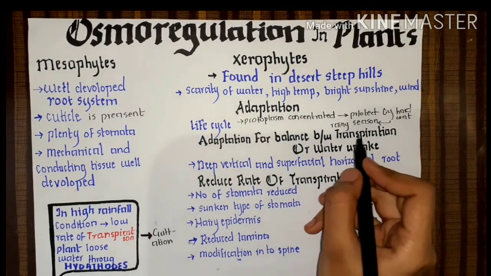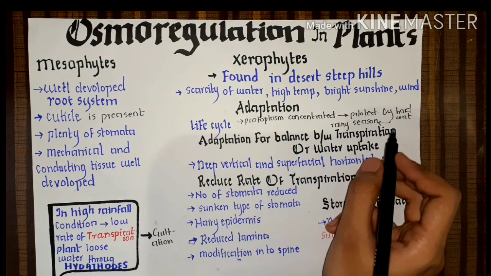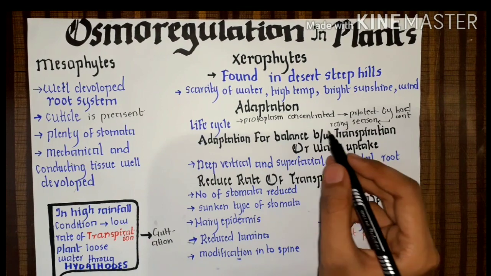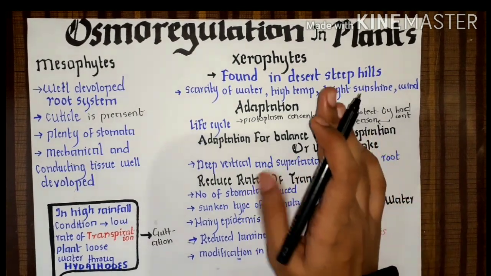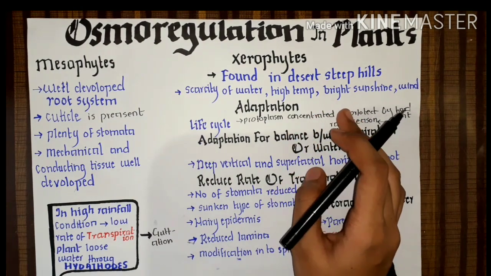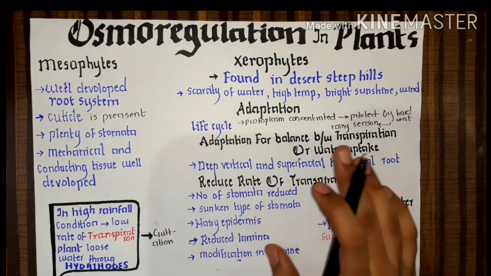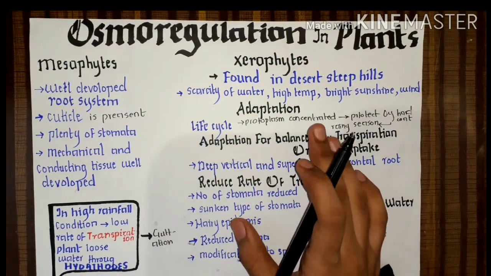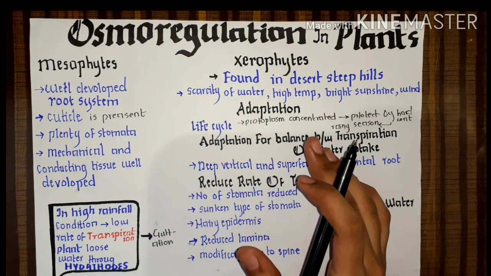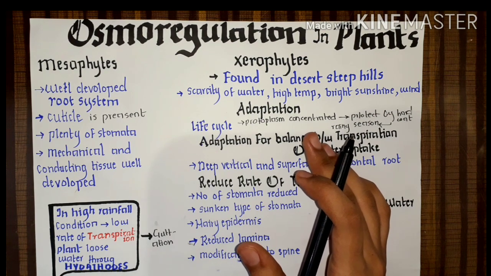Because in the rainy season sufficient water is present, so it can fulfill all its requirements, and the life cycle is completed after 1 or 2 weeks of the rainfall. So they can grow when the rainfall is there. So these plants are called drought escaping xerophytes. What are these called? Drought escaping xerophytes.